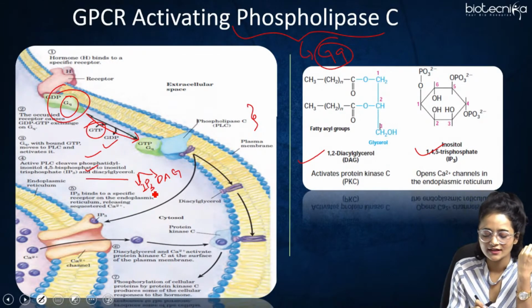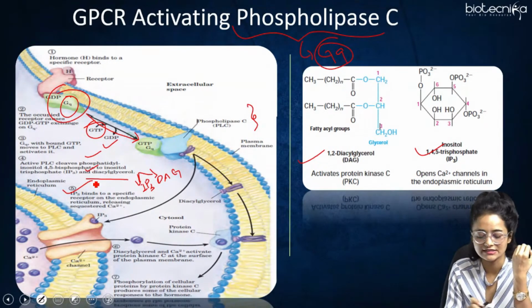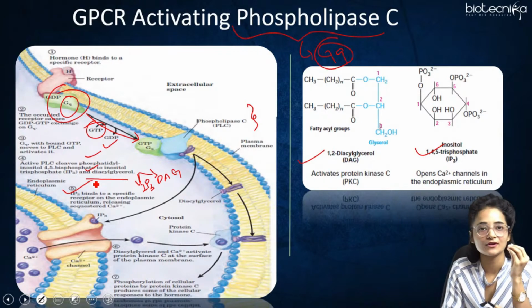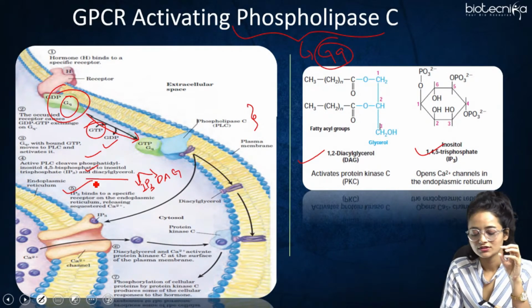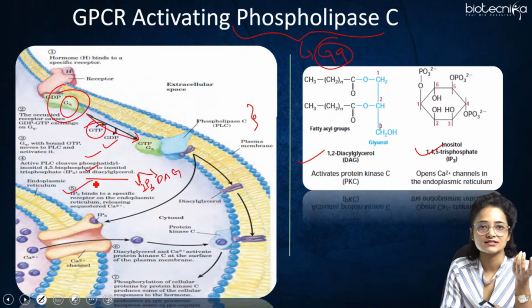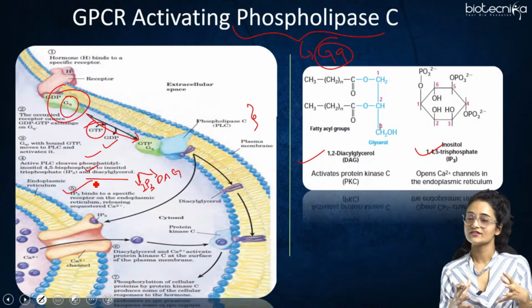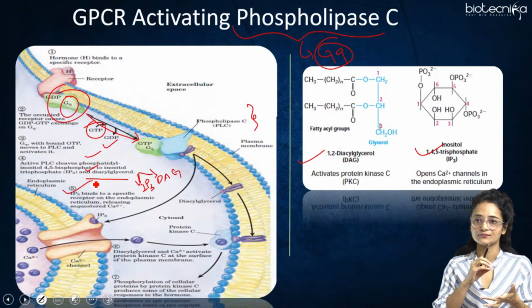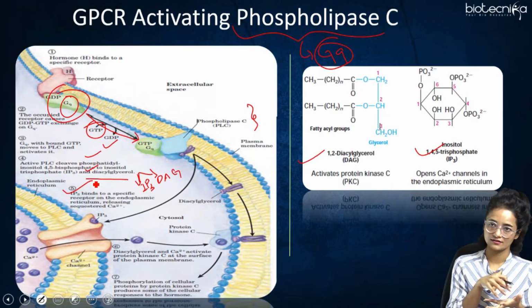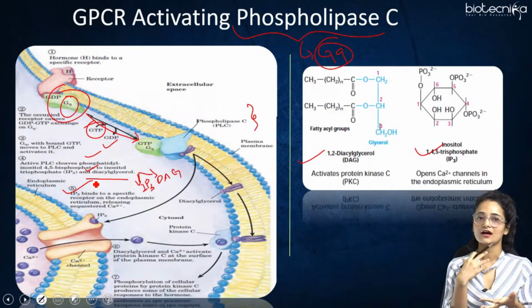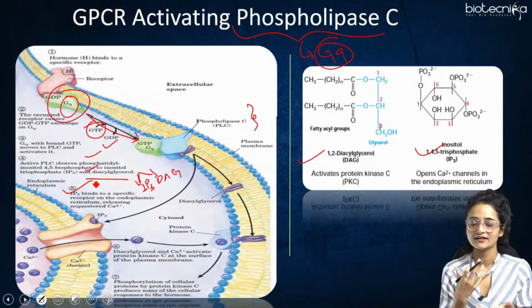This IP3 which is released binds to a specific receptor on the endoplasmic reticulum. Binding to it leads to the release of calcium ions. A lot of calcium ions are present inside the endoplasmic reticulum, so the concentration of calcium ion there is very high.